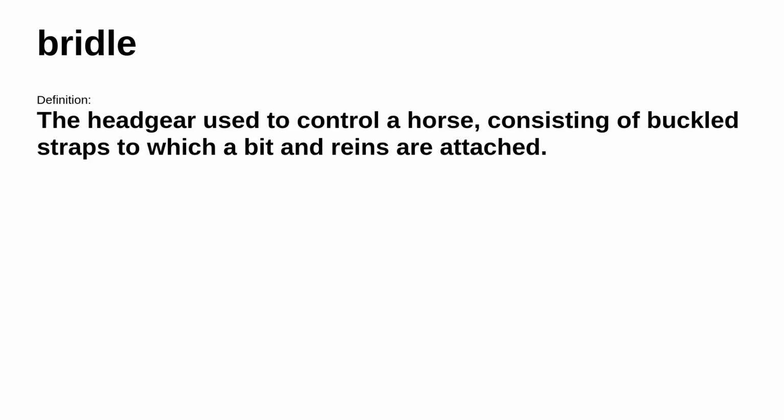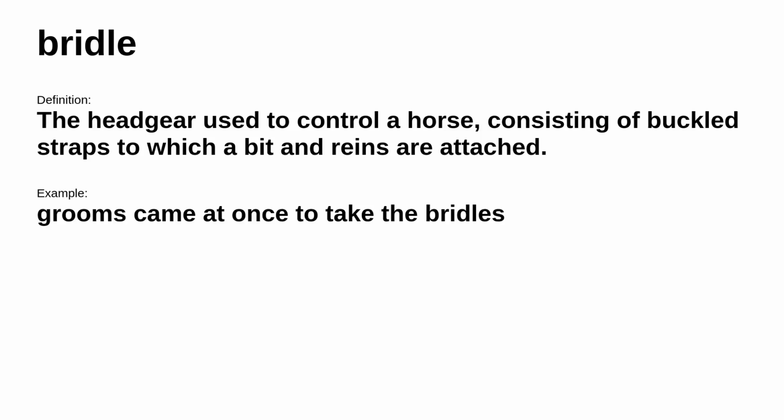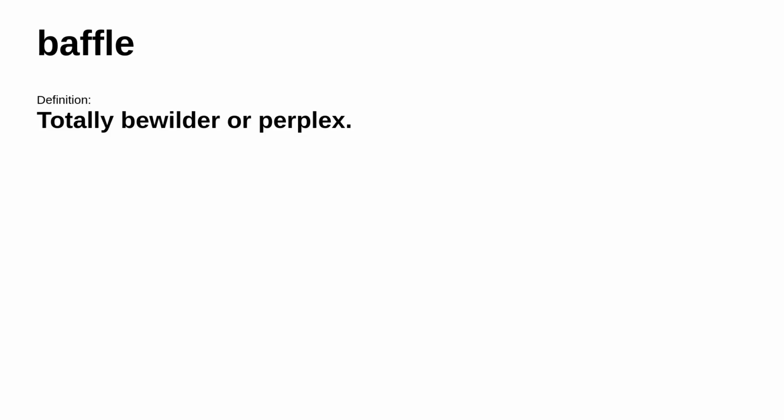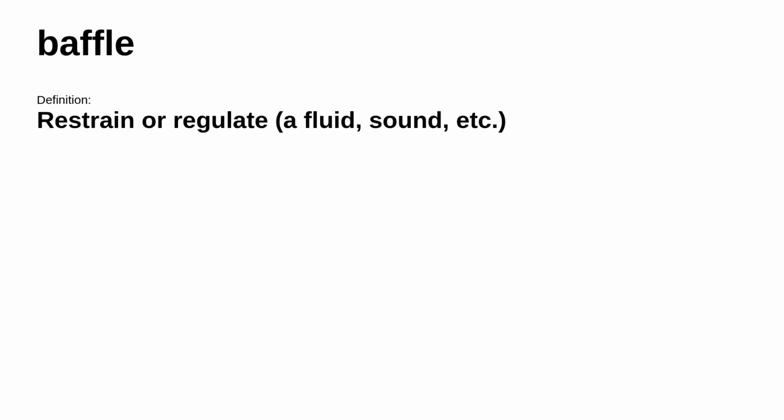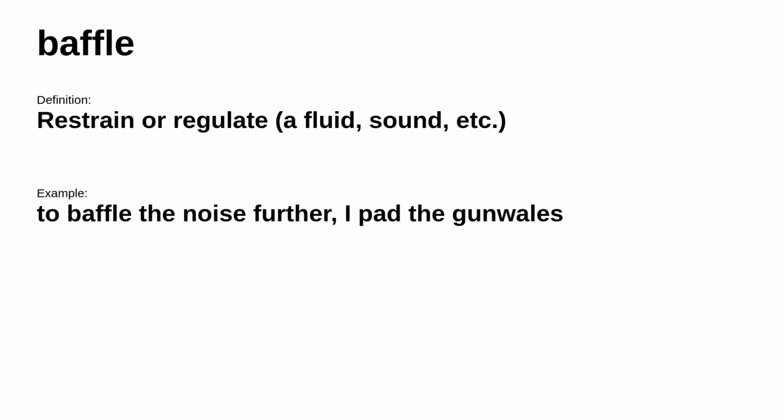Up next, bridle. It's defined as the headgear used to control a horse, consisting of buckled straps to which a bit and reins are attached. Consider this example, grooms came at once to take the bridles. Next up, baffle. It means totally bewilder or perplex. Consider this example, an unexplained occurrence that baffled everyone. However, in a different situation, it means restrain or regulate a fluid, sound, etc. Consider this example, to baffle the noise further, I pad the gunnels.